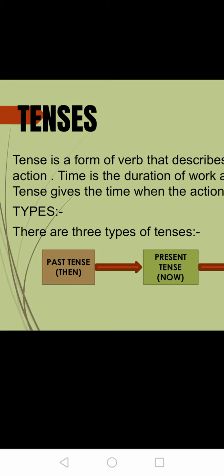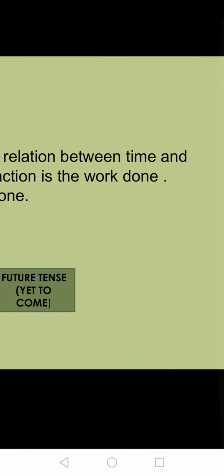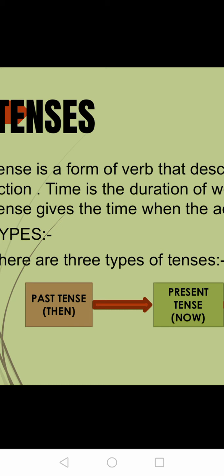Verb means whatever action a person is doing. Action words are called verb. So verb is an action, for example, singing, dancing, reading, writing. These are verbs. So tense is a form of verb. Now what form of verb is it? It is a form of verb that describes the relation between time and action.